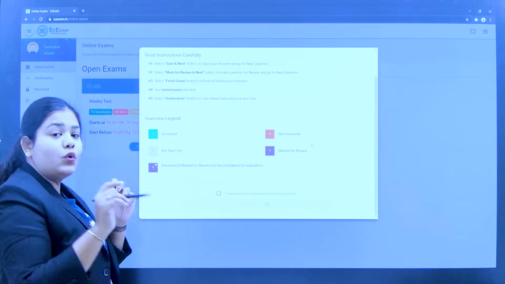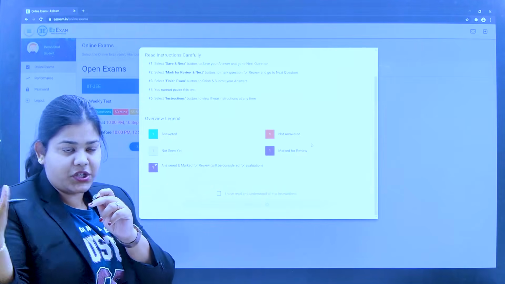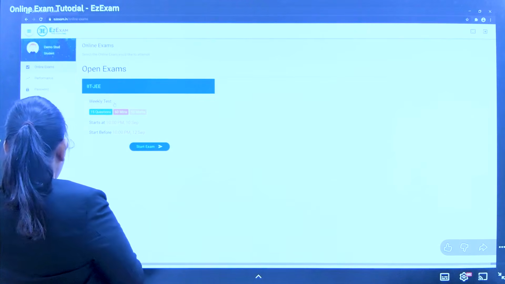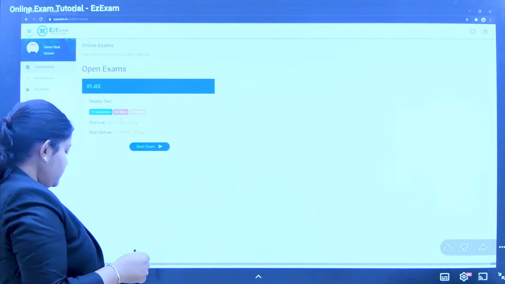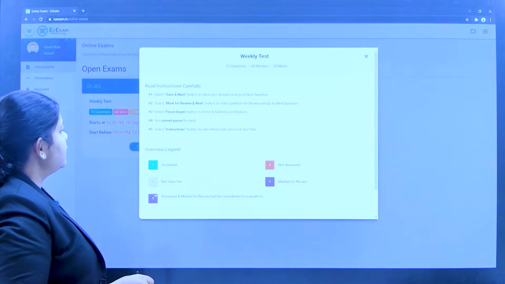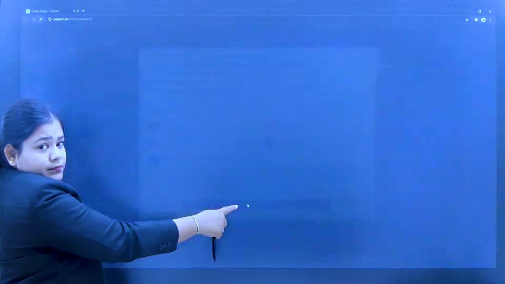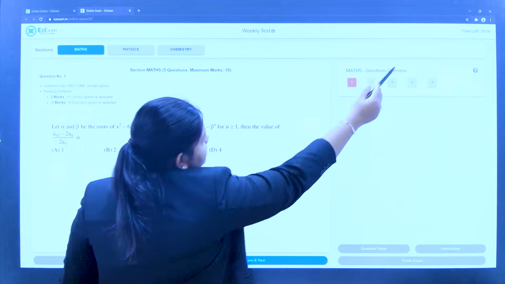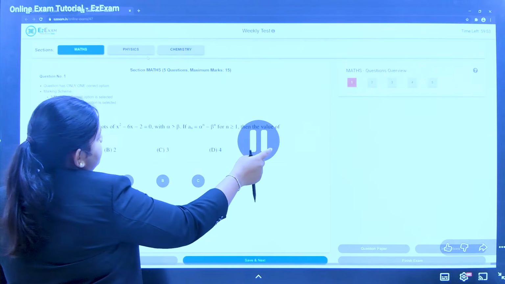Answered and marked for review: you have answered it, but marked it for later in case you want to change the answer. It is shown by this purple color with a tick. Then there are the maximum marks for the exam. After reading the instructions carefully, tick the confirmation box and you can start the exam. The timer at the top right shows the available time. The exam is divided into sections and you can jump.